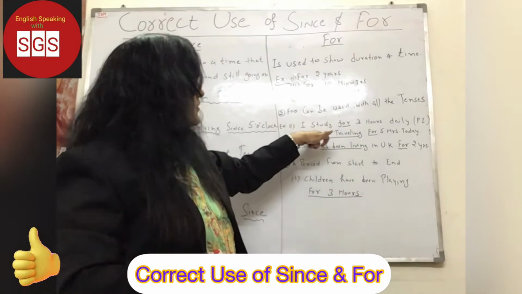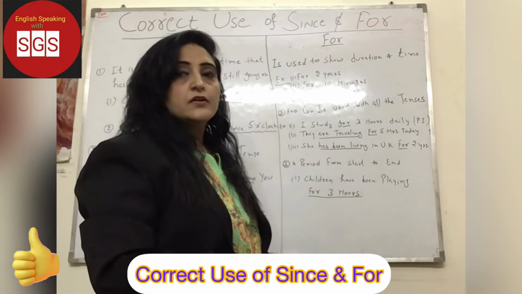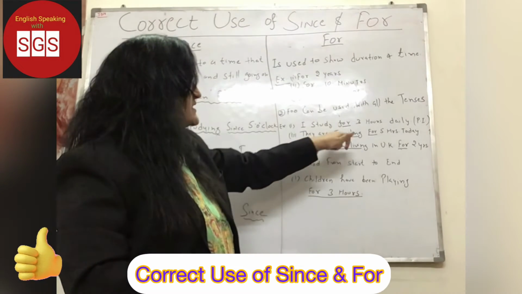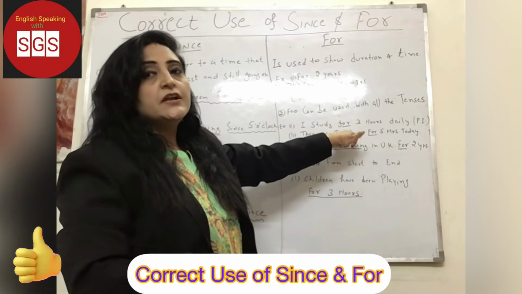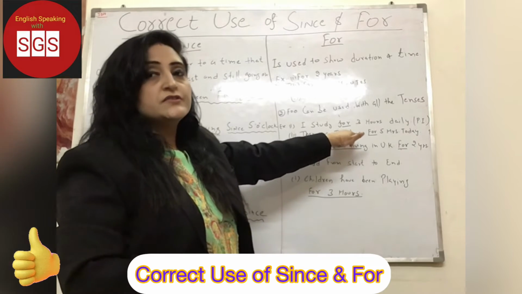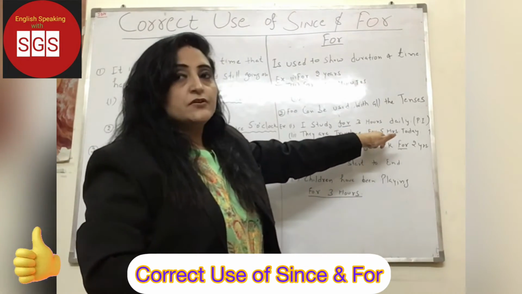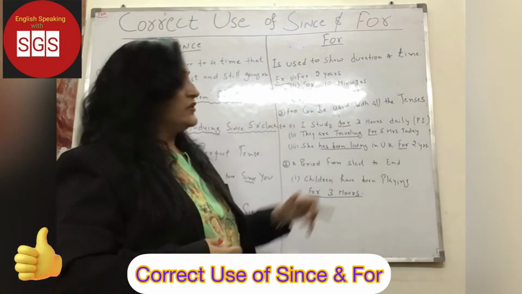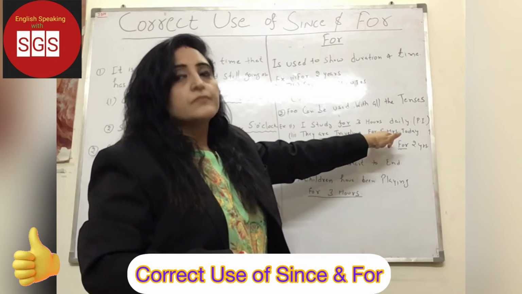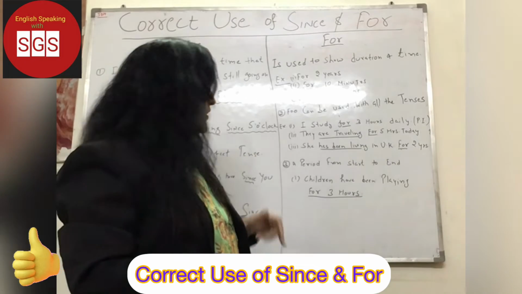Second example. They are traveling for 5 hours today. So which tense is this? Present continuous tense. They are traveling, present continuous, for 5 hours. So we know the duration. So that's why we have used for here. Any confusion? Okay. We'll see one more example.